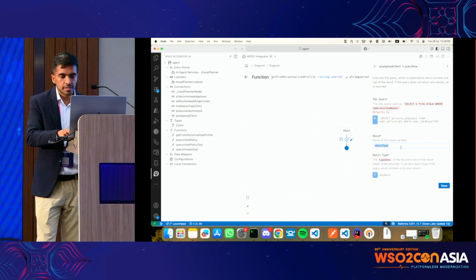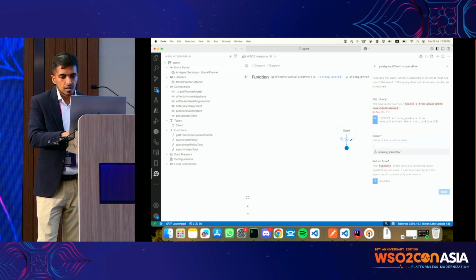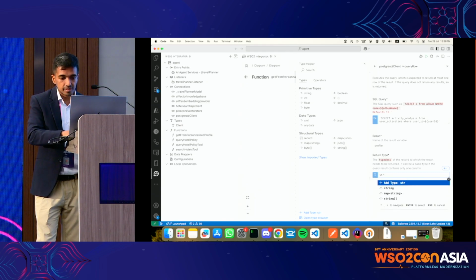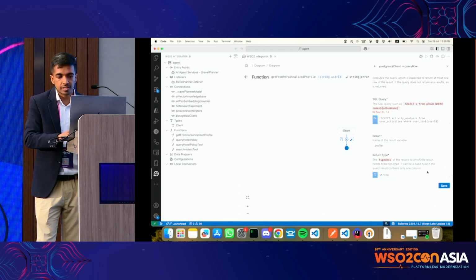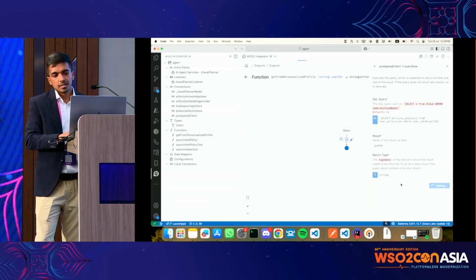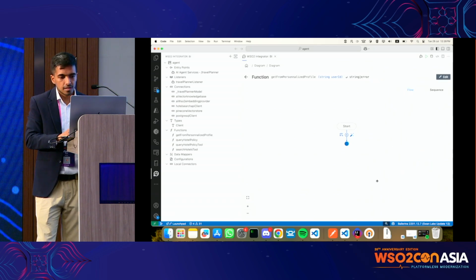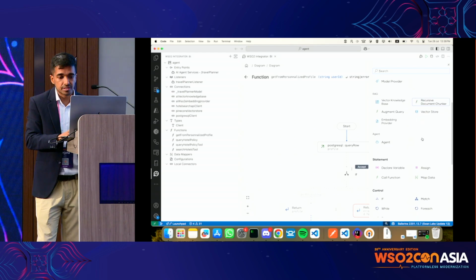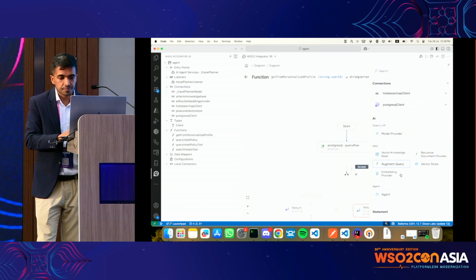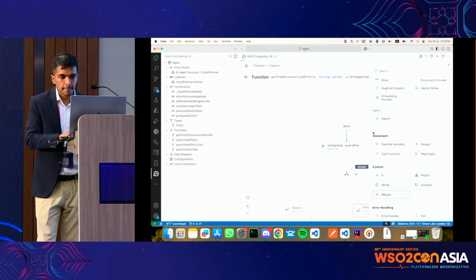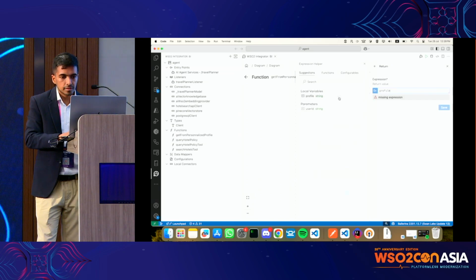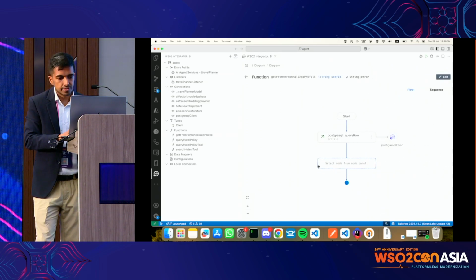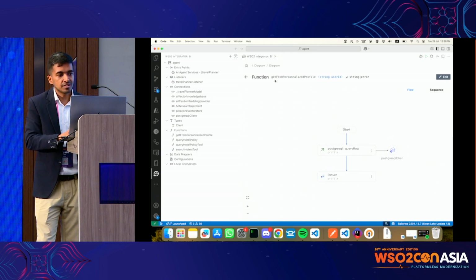The return variable name would be profile, and the return type would be string. Then all I have to do is return this profile. That's about it. So this function is done.